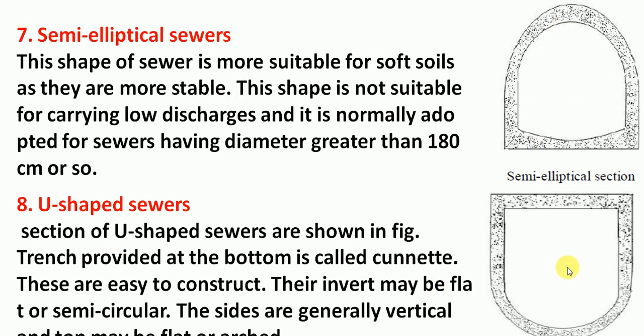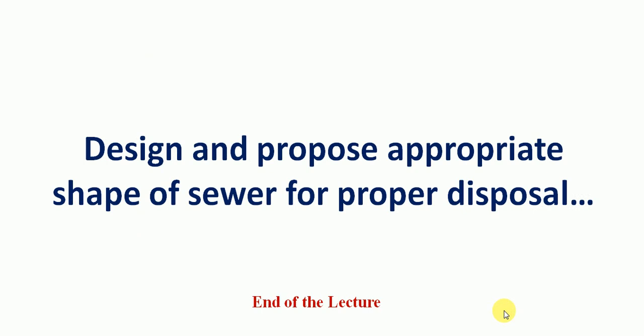Then we have U-shaped sewers. The section of U-shaped sewers is as shown in the figure. The trench provided at the bottom is called the cunette in case of this U-shaped sewer. These are easy to construct. Their invert may be flat or semicircular. The top may be flat or sometimes arched. This is again for the obvious reason that it provides enough headroom and also provides good self-cleansing velocity at low flow conditions.